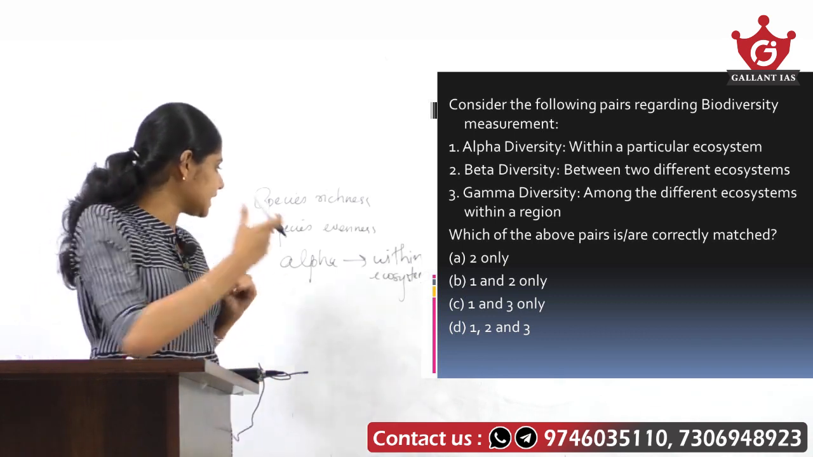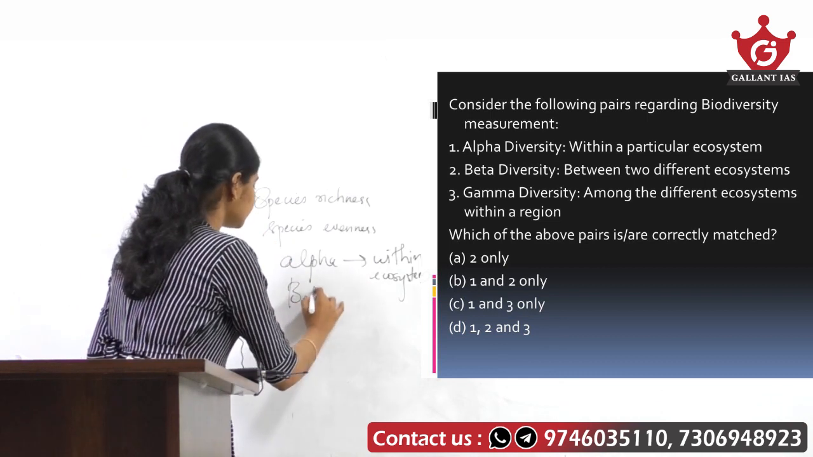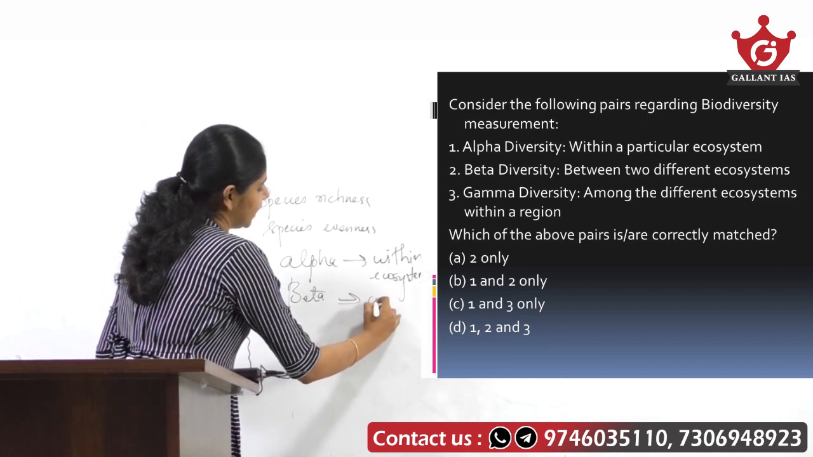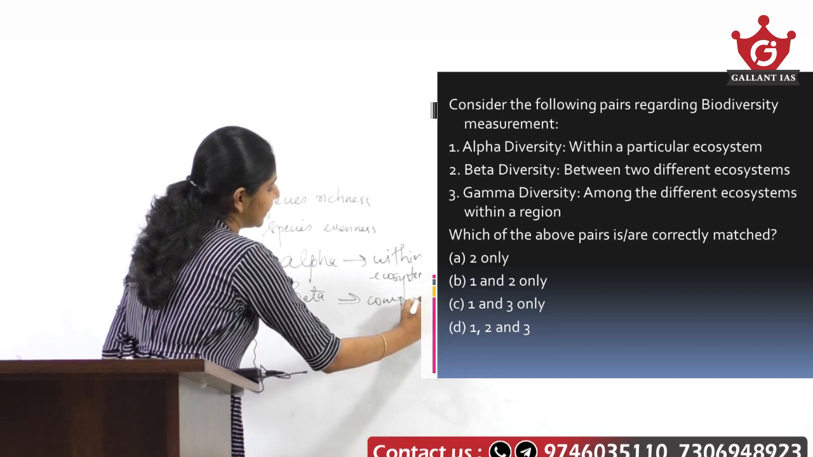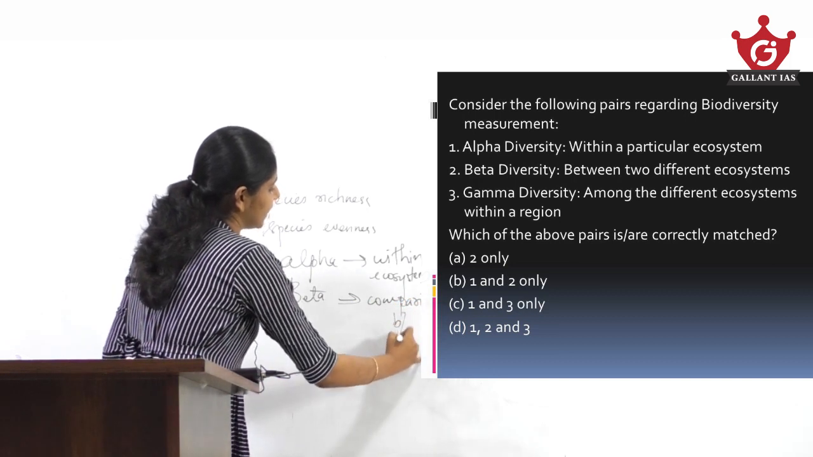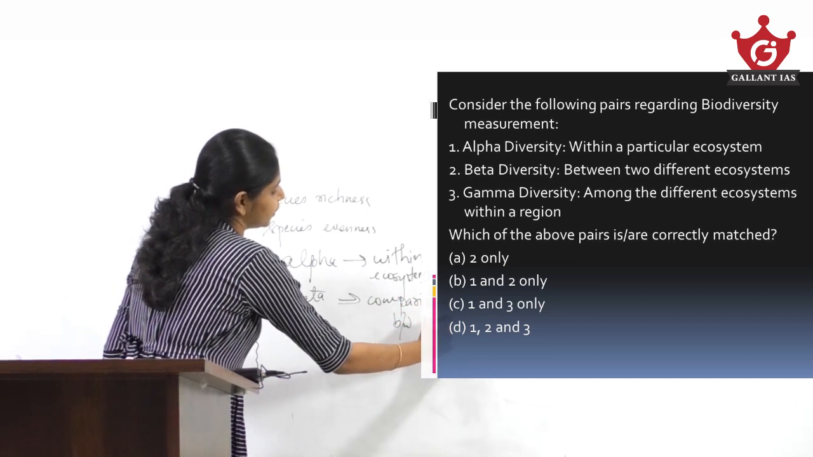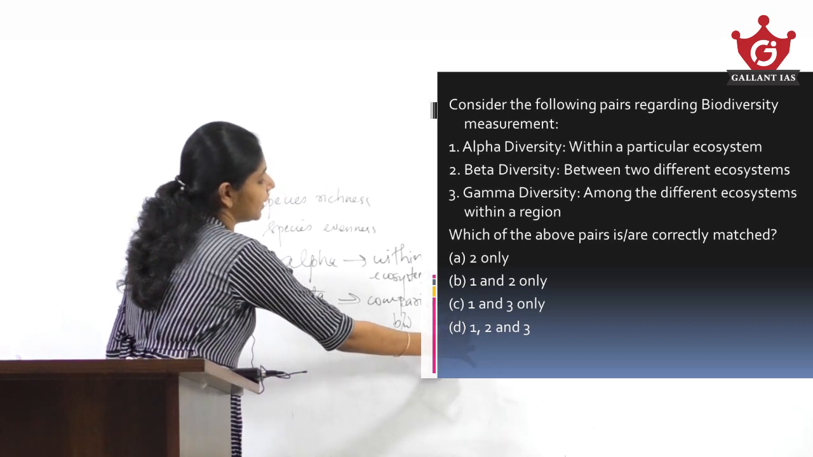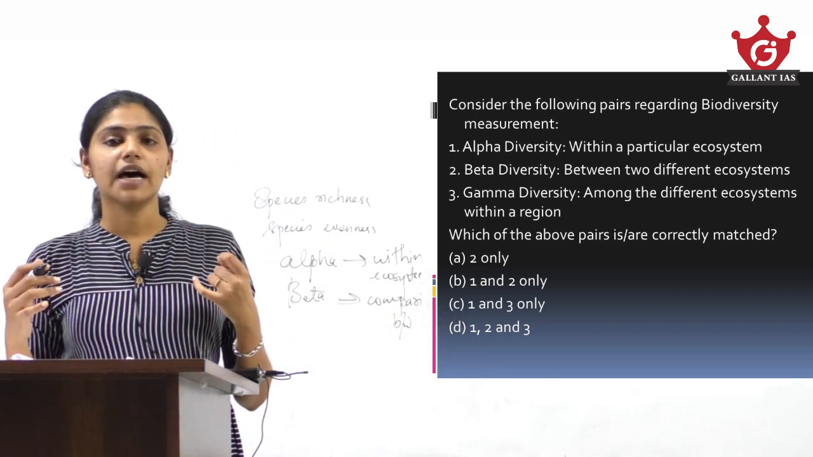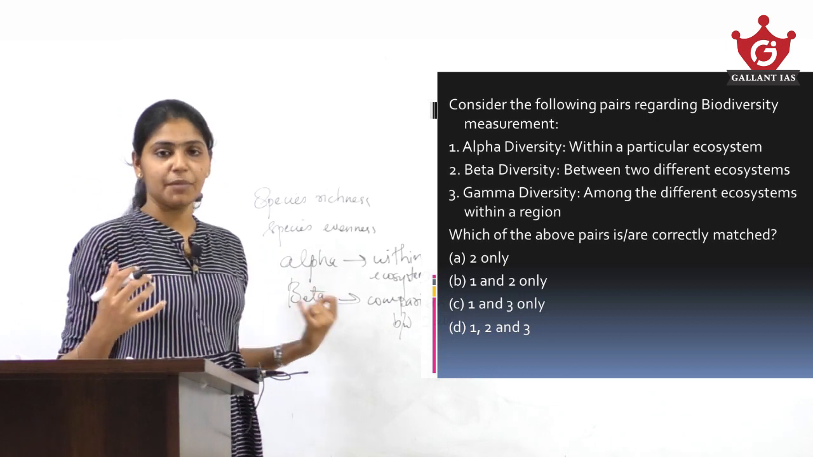So beta diversity is mainly the comparison between two ecosystems, right? Now what is gamma diversity?